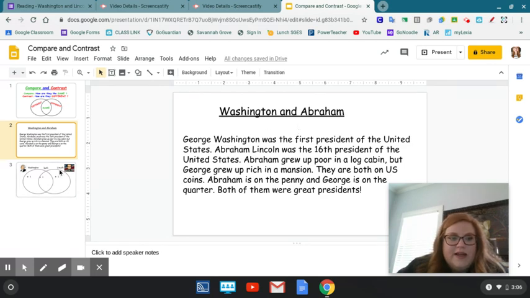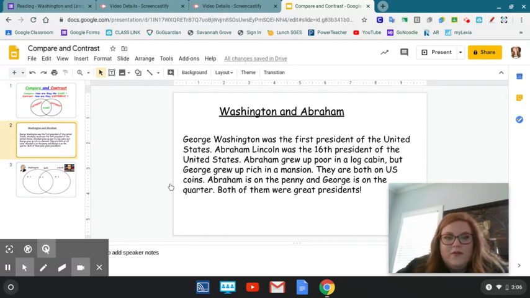I'm going to read it. I'm going to do a couple of examples. I'll just give you one thing about Washington, one way that him and Abraham Lincoln are the same, and then one thing about Lincoln. And then you will go and do your Google form and finish the rest of it and finish comparing and contrasting them. But first, let's read. Washington and Abraham.